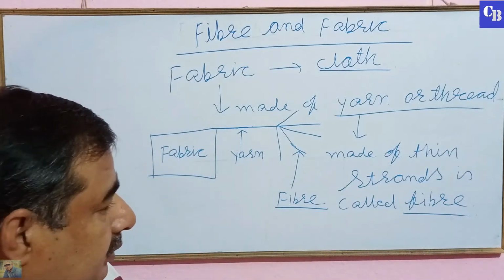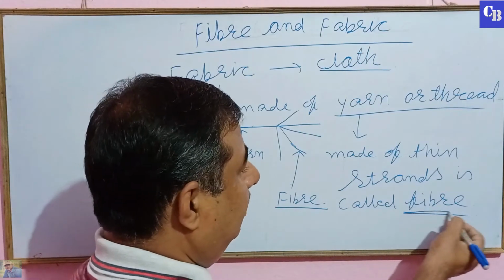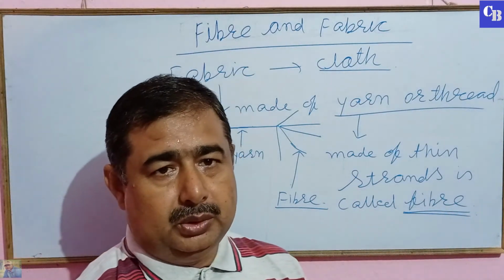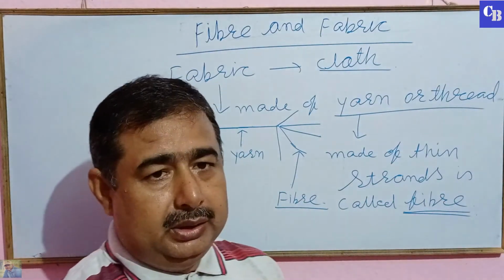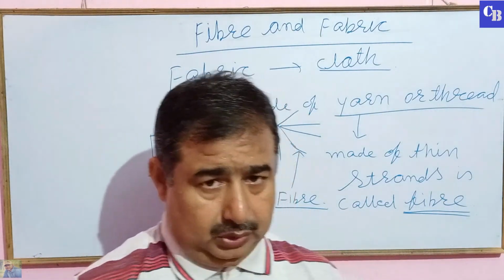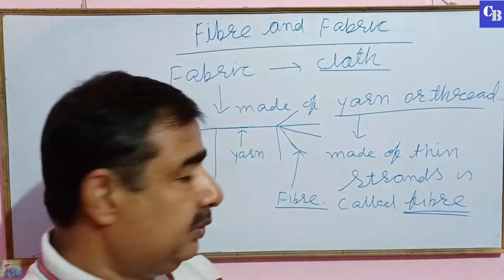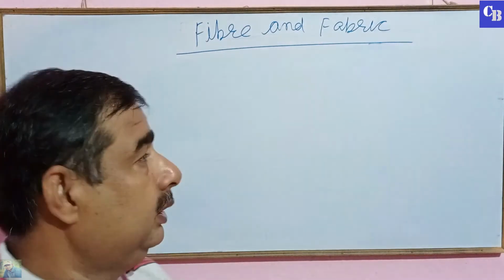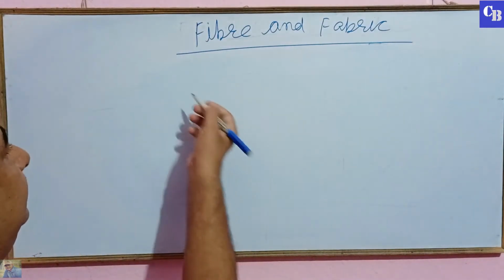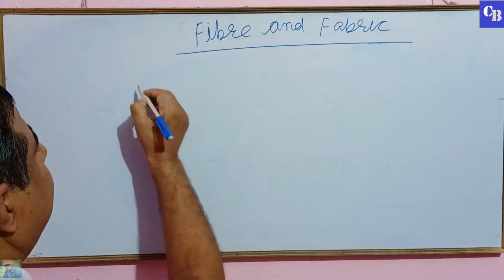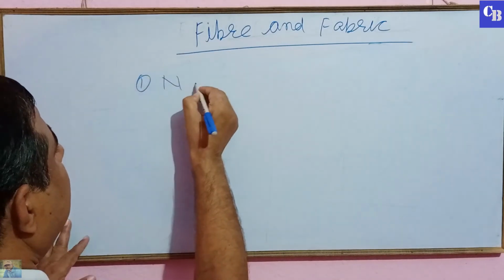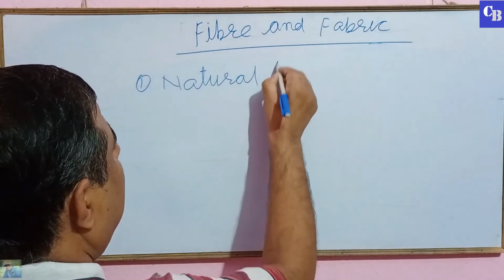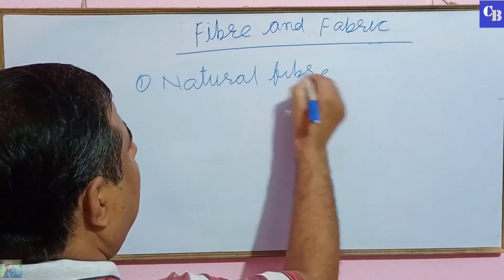Fiber is obtained from different sources. On the basis of the source, fiber is classified into two types. First, natural fiber, and second, synthetic fiber. There are two types of fiber. First, natural fiber.